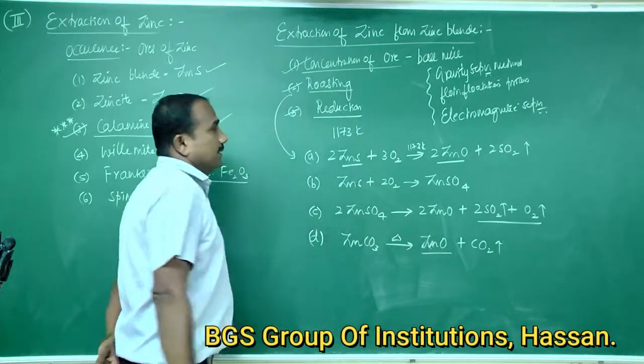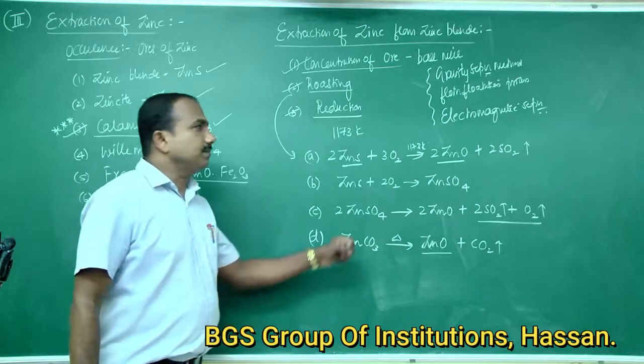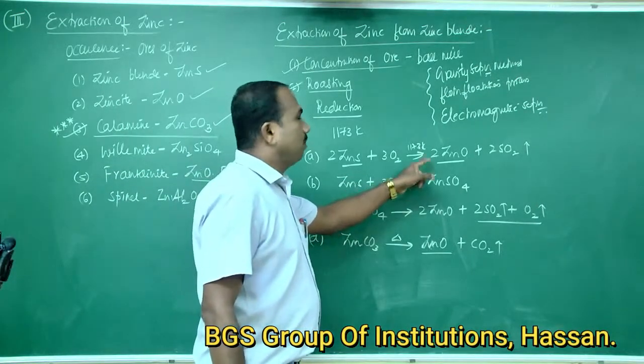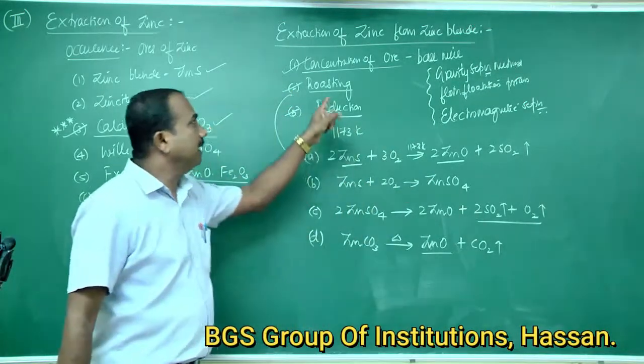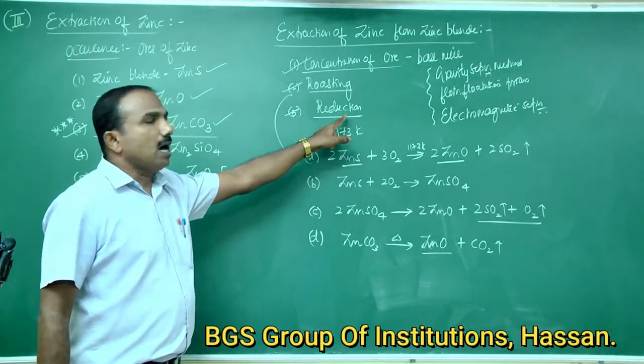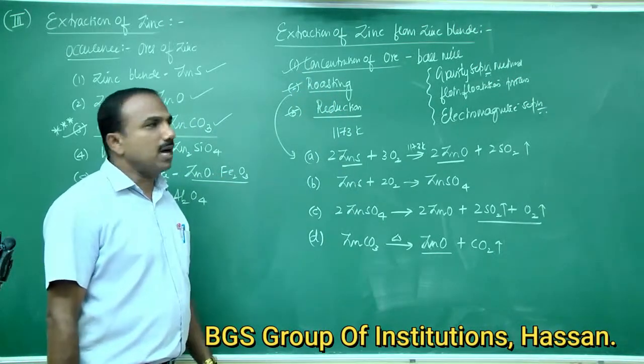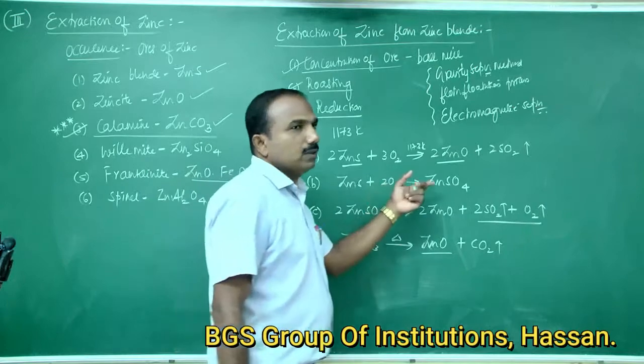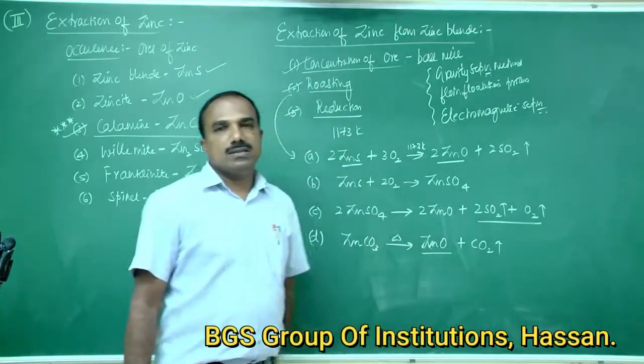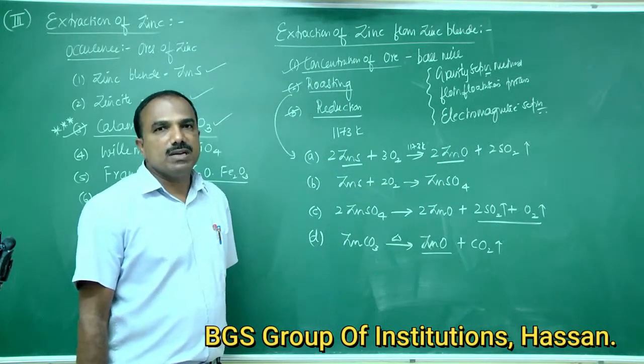The third one is reduction. The zinc oxide obtained in the roasting process is reduced with coke and gets converted to zinc metal.